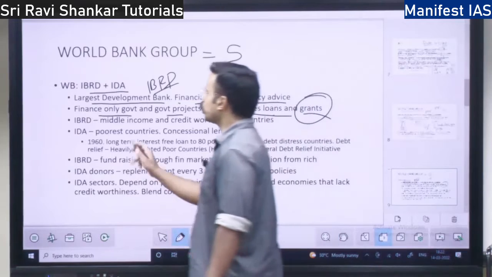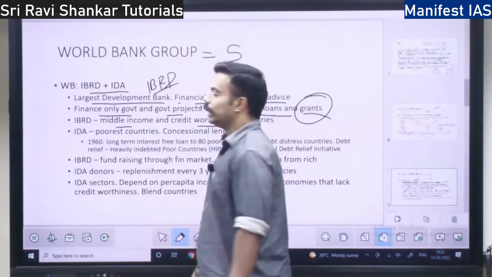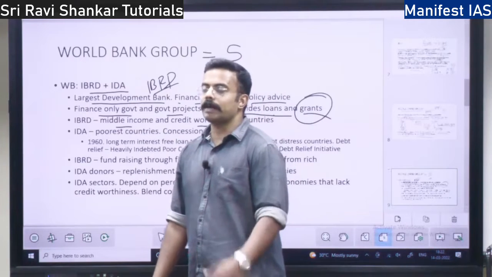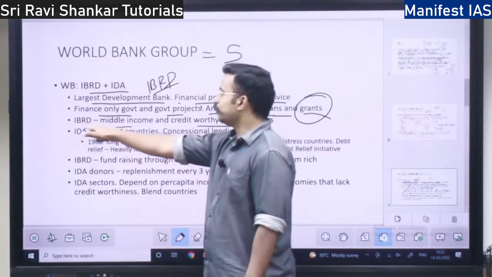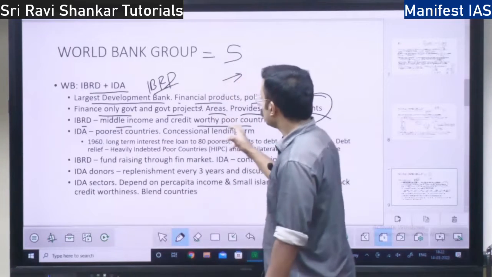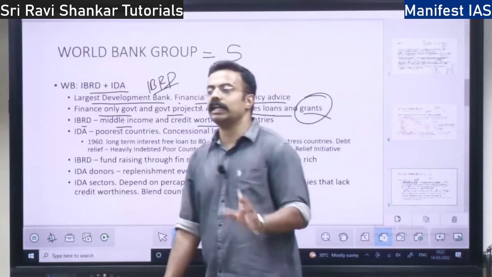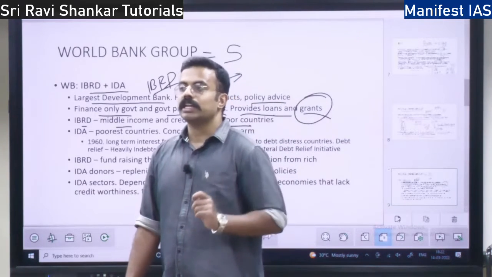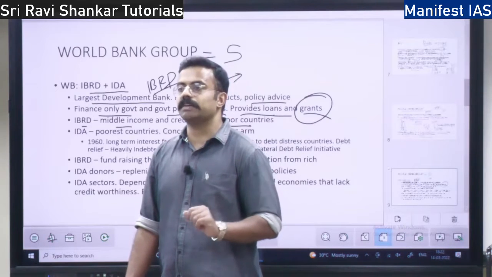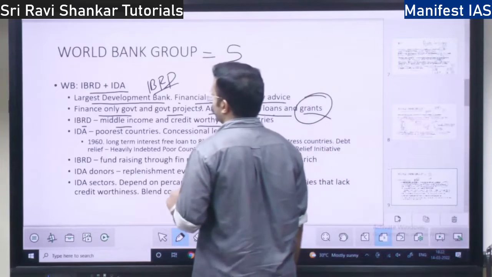So IBRD focuses on middle income and credit worthy poor countries. Middle income country, just like India is a middle income country, we will take money from IBRD. And also credit worthy poor countries, let it be a poor country, but it should be credit worthy. Means it should give back the money that is given to it. Right? These two IBRD is going to focus upon.